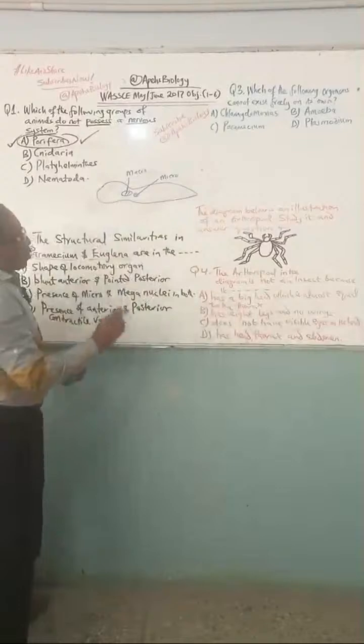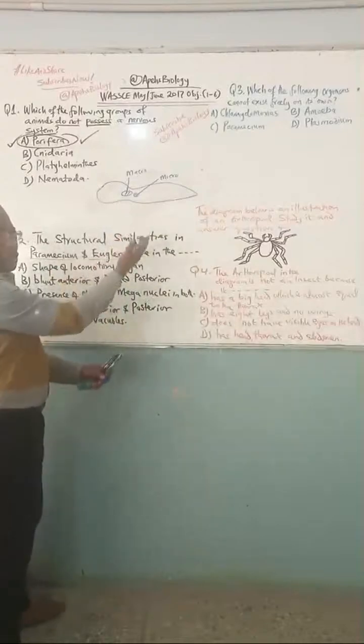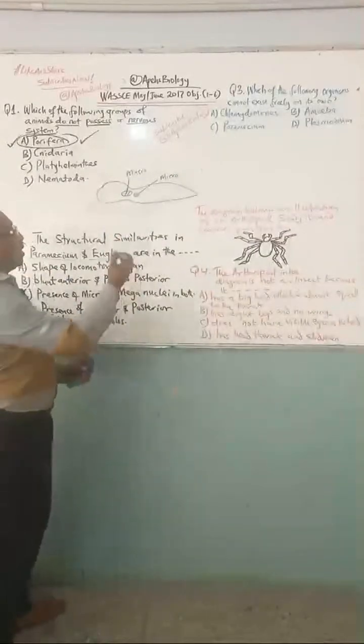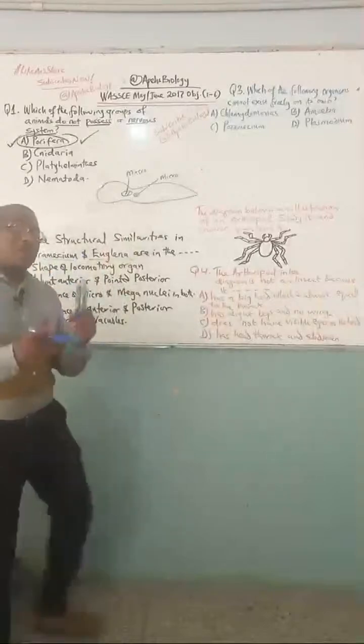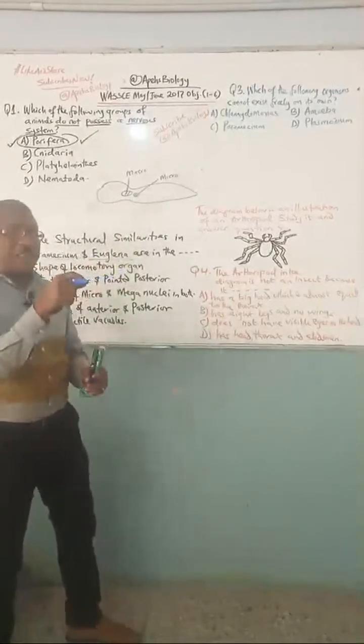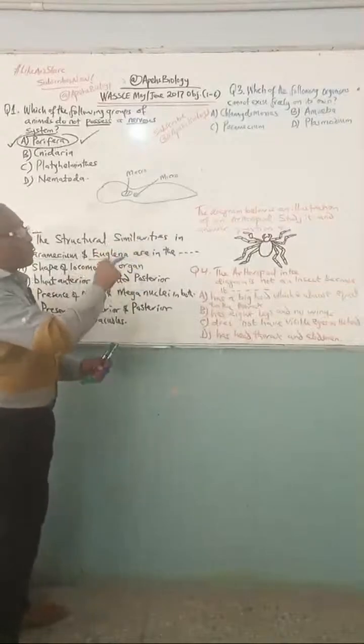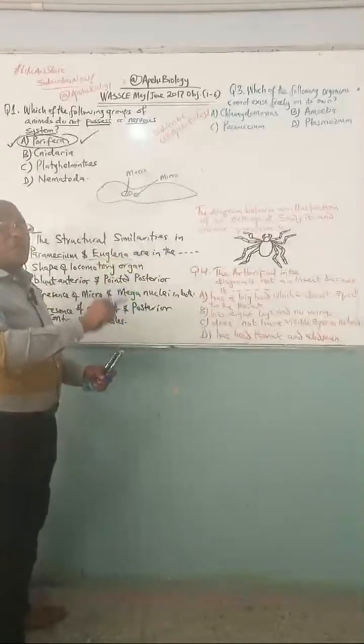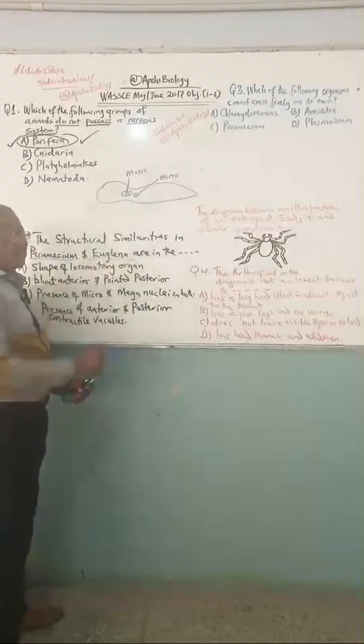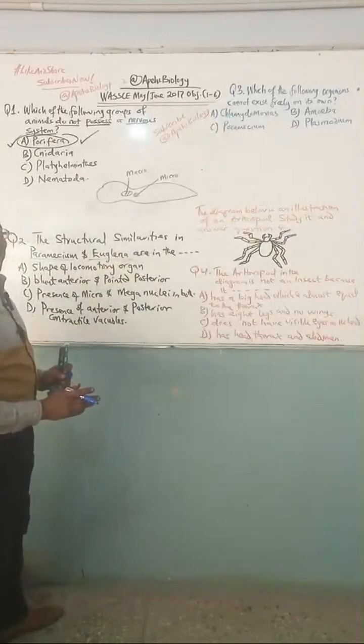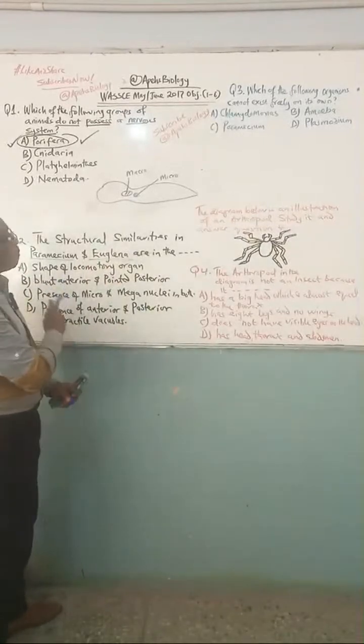Now, this Paramecium, as I said, if you don't understand the structure, there is no way you can answer this question. As I said, we are answering questions and also teaching you so that you know that they can ask you another question, like which of the following organisms does have two nuclei, so that you know that the answer is Paramecium. Very easy. But we are going to provide the answer very soon.